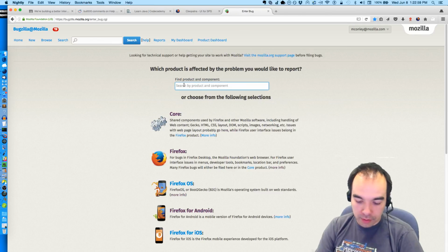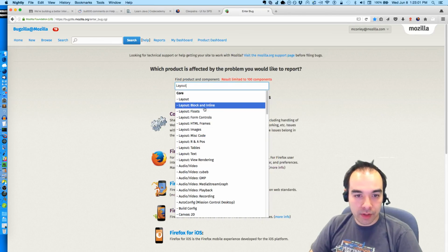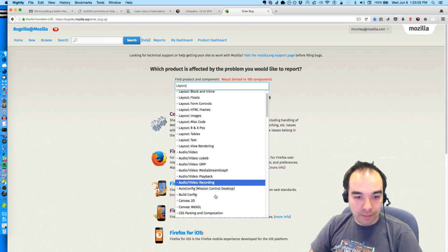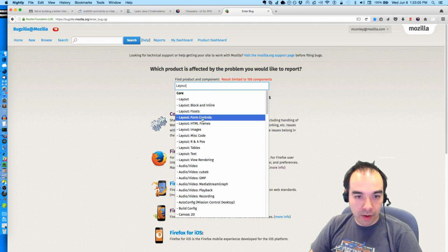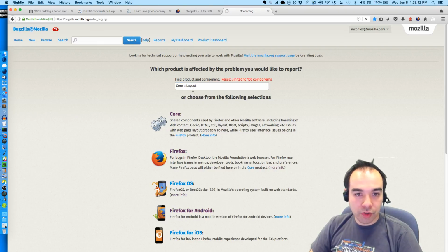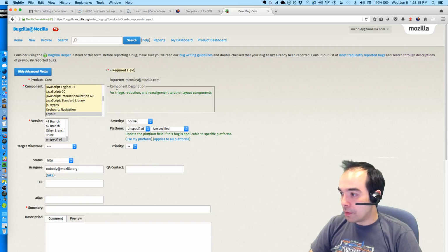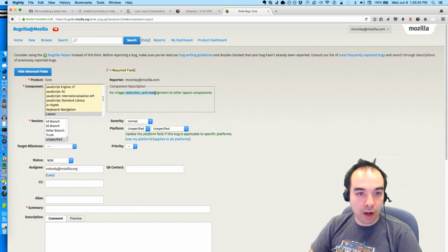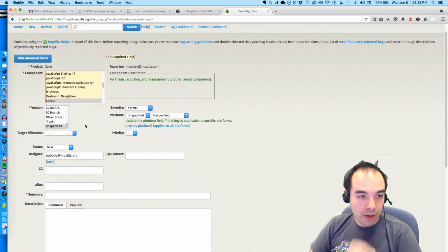File a bug. Layout. There are all these things under layout: layout, view, rendering, text, tables, misc. I'm going to put it under core layout, just the general one. It'll get triaged by the right people, hopefully. Bugzilla has a process for triage, reduction, reassignment. So this is where stuff that hasn't been triaged yet goes.